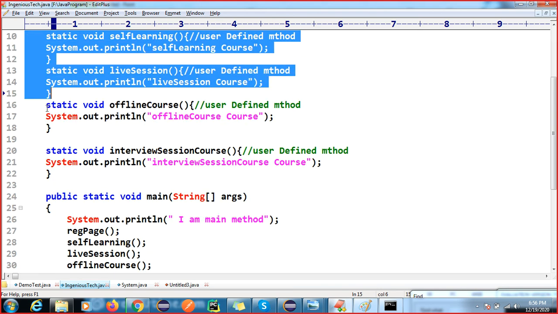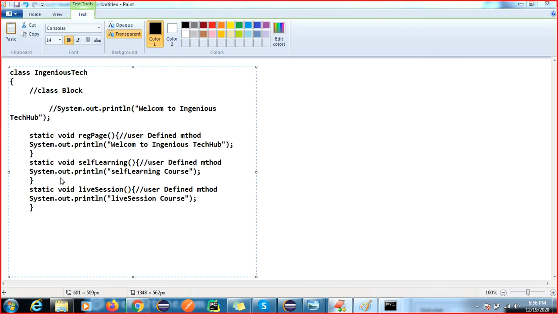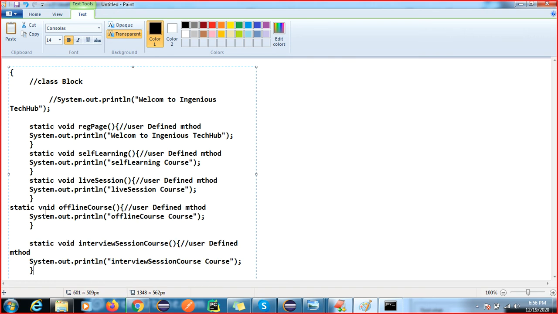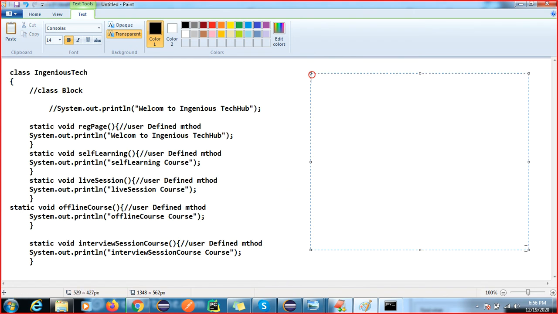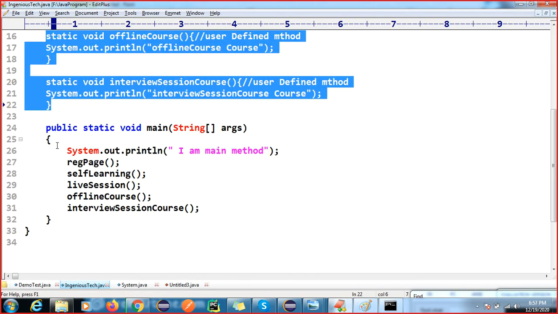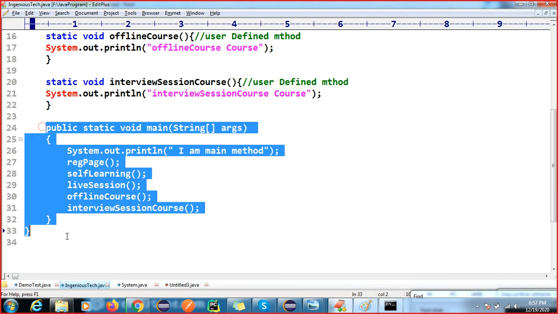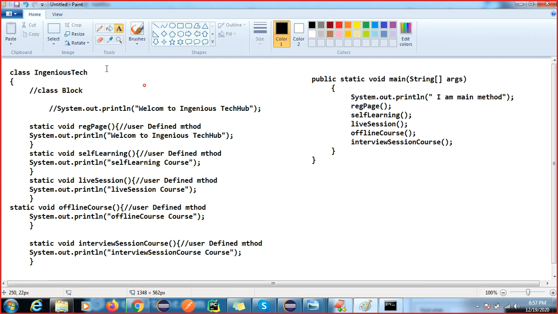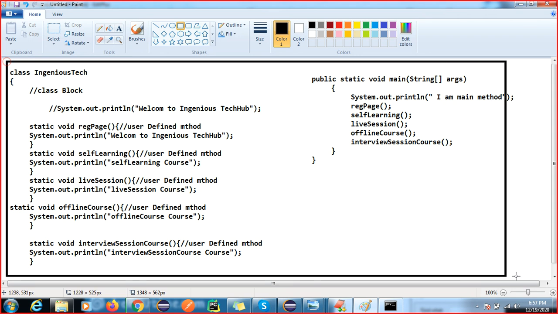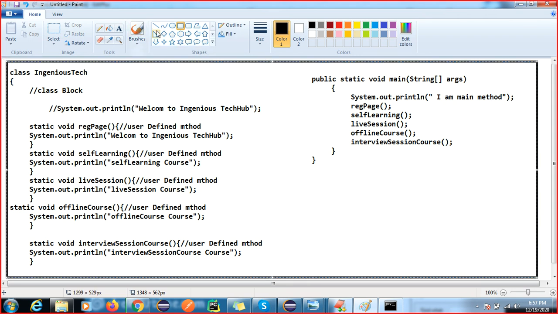Okay, it doesn't look good, but no issue. Then we will copy it here. We are going to summarize whatever we have learned from starting to ending, everything we learned today. Okay, this is our code.